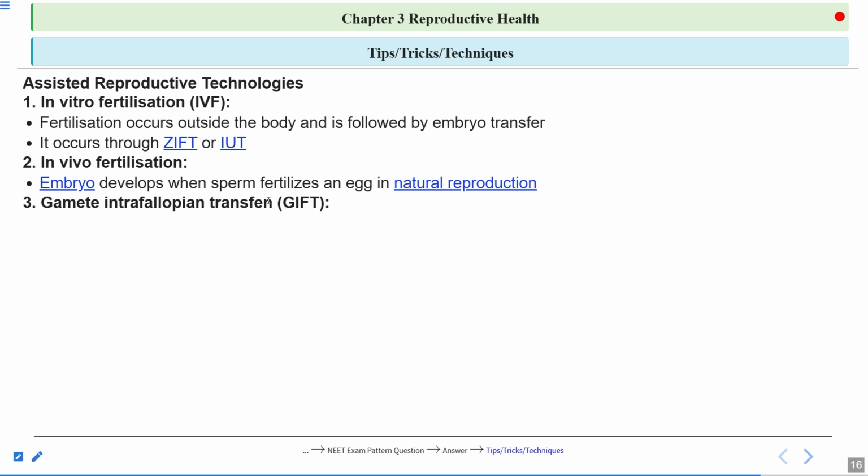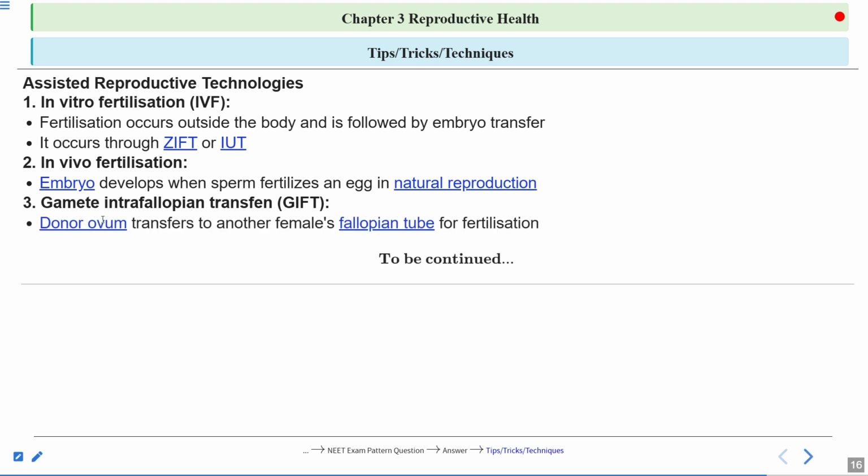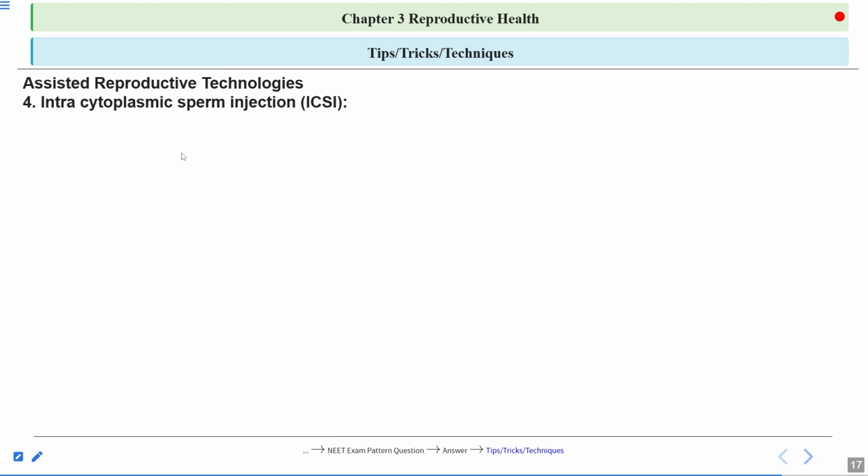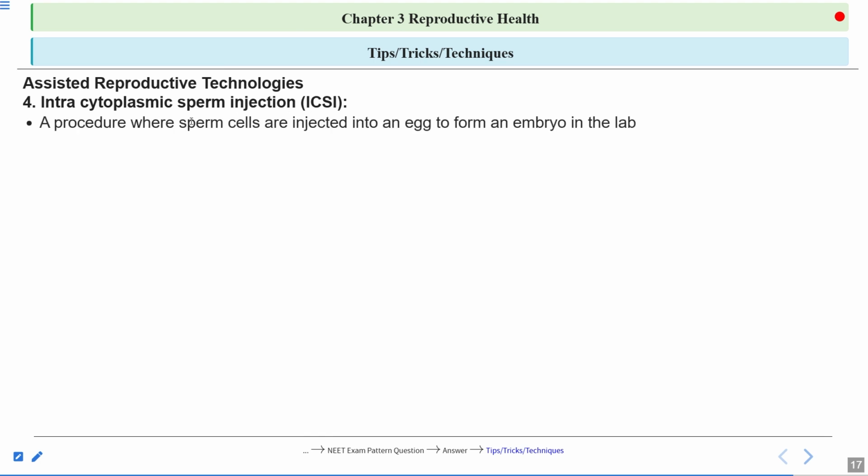Next one is gamete intrafallopian transfer, which is known as GIFT. Here the gametes are transferred into the female's fallopian tube for the fertilization. Then next is intracytoplasmic sperm injection, known as ICSI. This is a procedure where sperm cells are injected into the egg to form an embryo in lab conditions. ICSI is done in which conditions? When the sperm count is low or when the sperms are not motile.